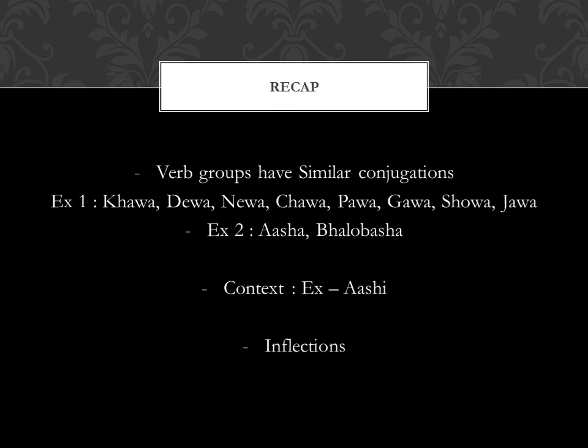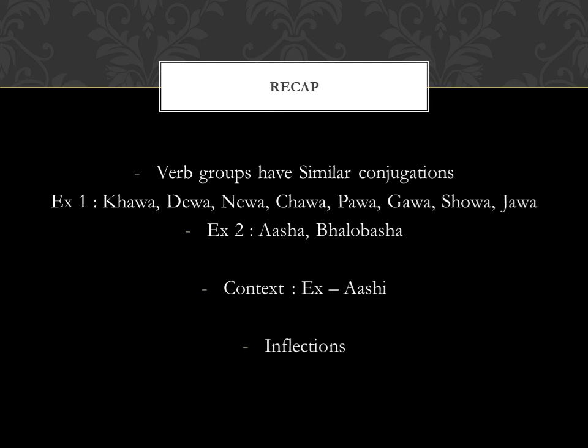So now we are doing verbs, and in case of verbs, we will keep in mind verb groups which have similar endings, and hence they will have similar conjugations. We have done group 1 extensively, which covers khawa, dewa, newa, chawa, pawa, gawa, showa, and today we covered Java. So these are major verbs in group 1, and for these verbs we subtract or we take out the wa and add e, o, and I to make the first, second, and third person verbs.